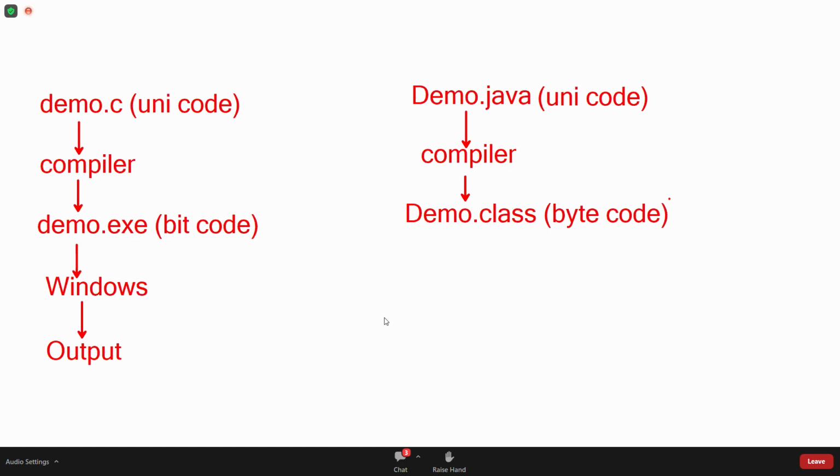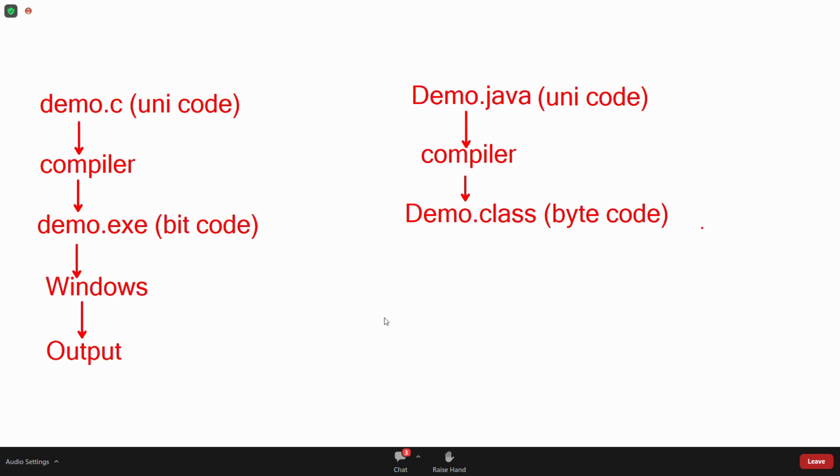It's a software. That software understandable format is generated. So whenever you compile a Java program, you are getting JVM understandable language, not operating system understandable language. So C compilation and Java compilation are totally different.